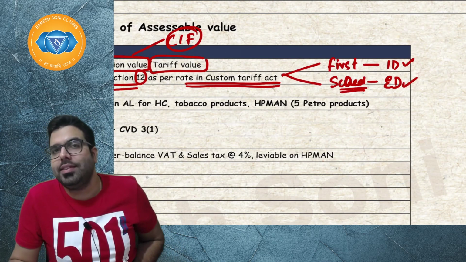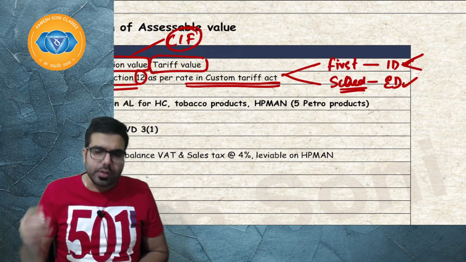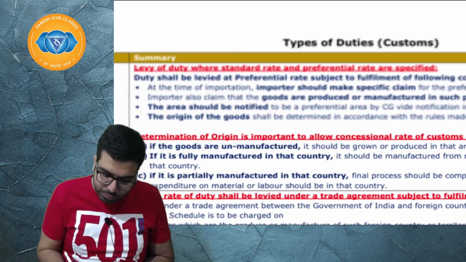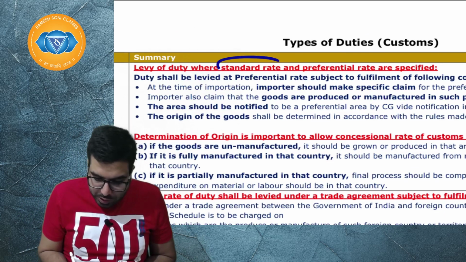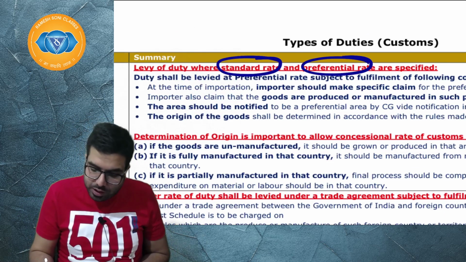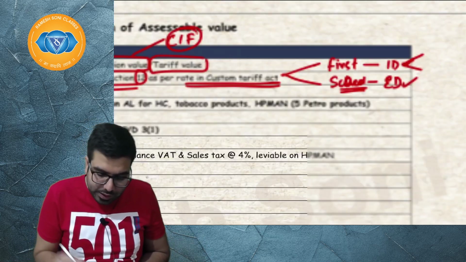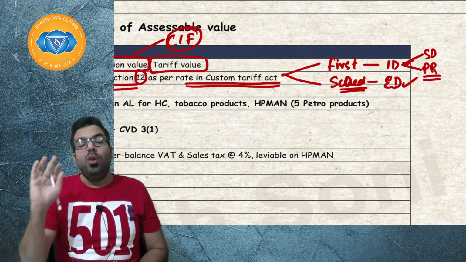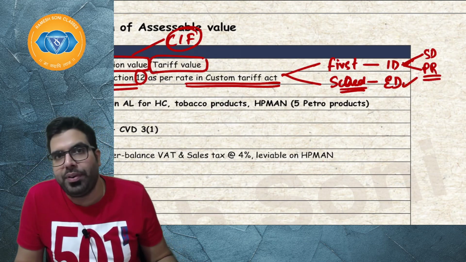Whenever I say import duty, there are 2 types of rates. One is the standard rate, and one is the preferential rate. Sir, what are the 2 types of rate? The 2 types of rate are the standard rate and the preferential rate. Now, what do you mean by standard rate? What do you mean by preferential rate?